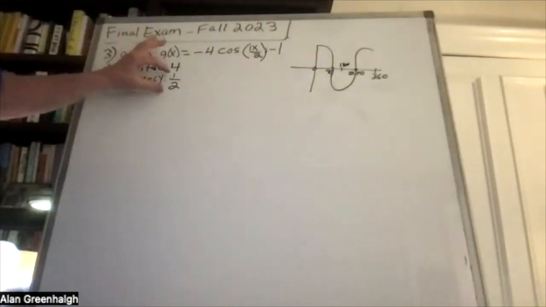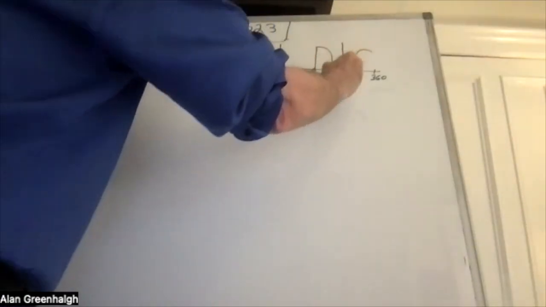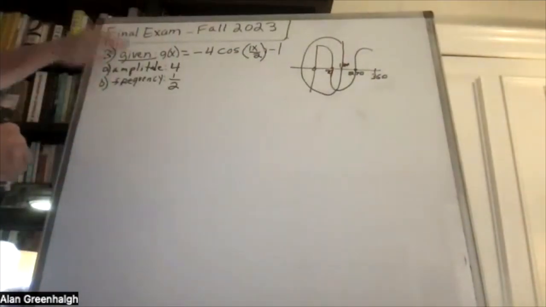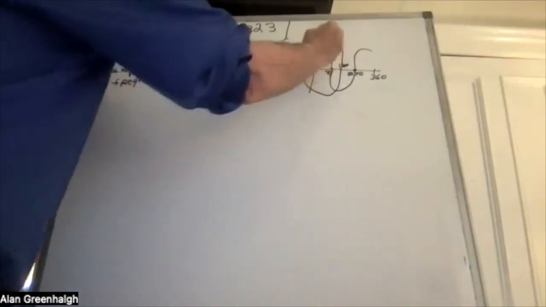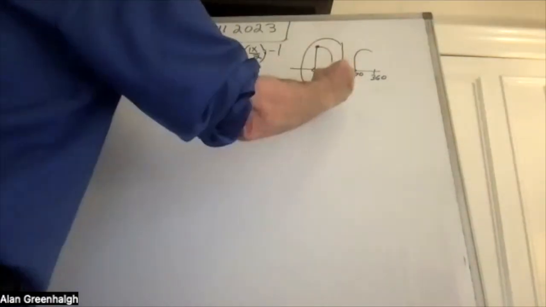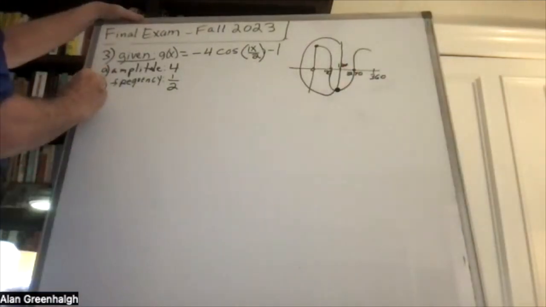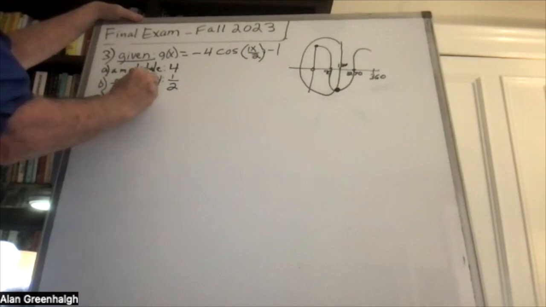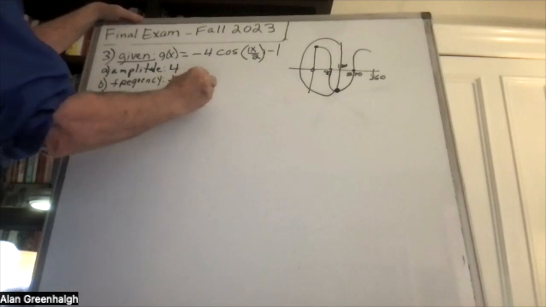And so half of the graph is what we're concerned with. The half of the graph will be right here. So when we actually decide to graph this thing between 0 and 360, it's going to occupy from here down to here. That's half of the graph. And the period, which is how long it will take to make a full cycle, will be 360 divided by a half, which is 720.